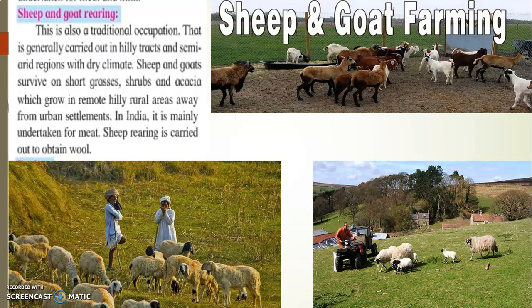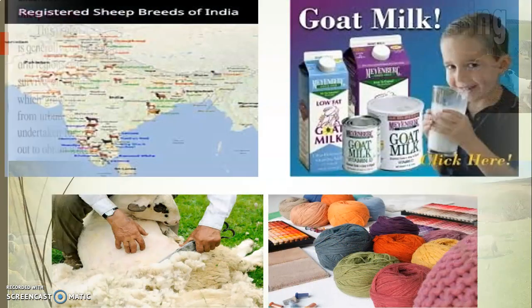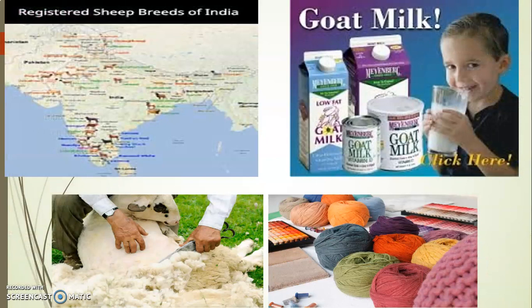In India, it is mainly undertaken for meat, mutton, for selling of the meat, and also goats are used so the milk can be sold. Along with that, sheep rearing is carried out so that we can obtain wool from the sheep. Now wool, as you know, what is made from the wool? We get wool cloth, woolen thread from which wool cloth is made.